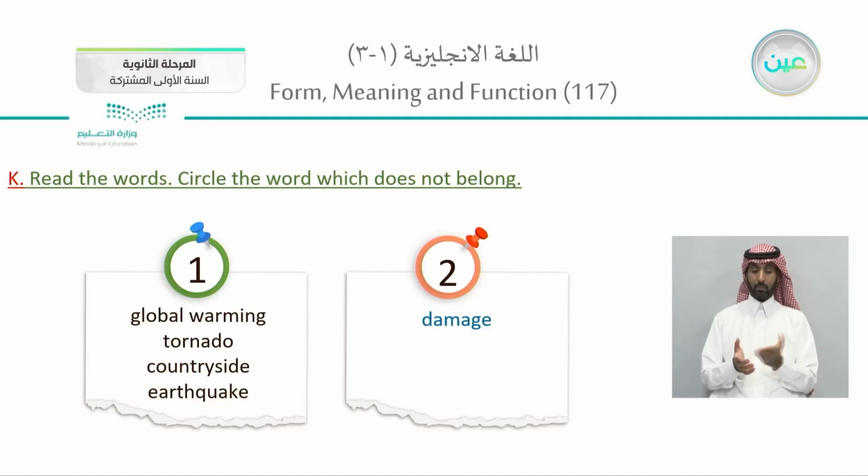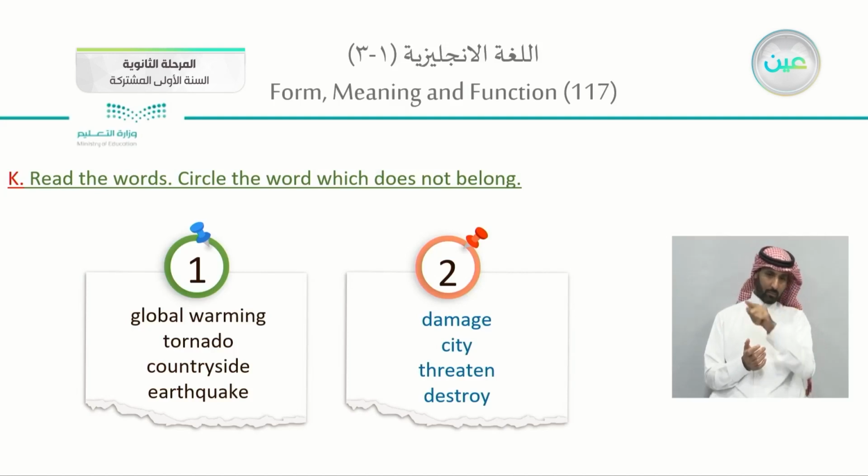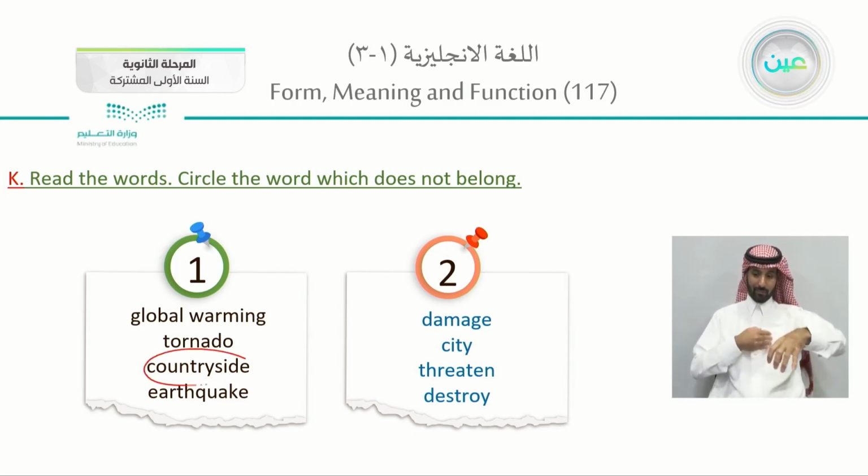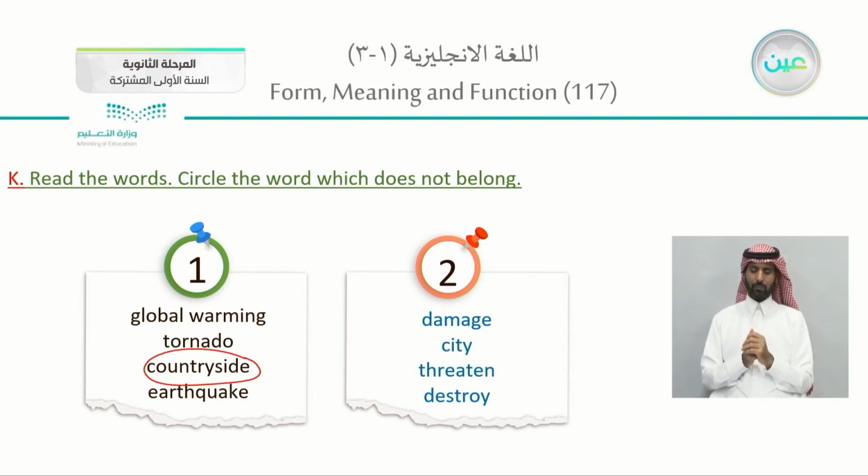In your books, page 117, read the words and circle the words that don't belong. At the beginning, number 1: global warming, tornado, countryside, and earthquake. Which one do you think doesn't belong to the group? I believe it is countryside. Countryside is the side of the city or the country. However, global warming, tornado, and earthquake are global issues we're having.